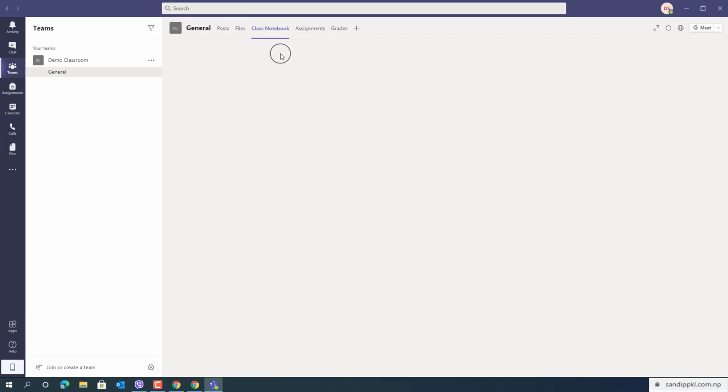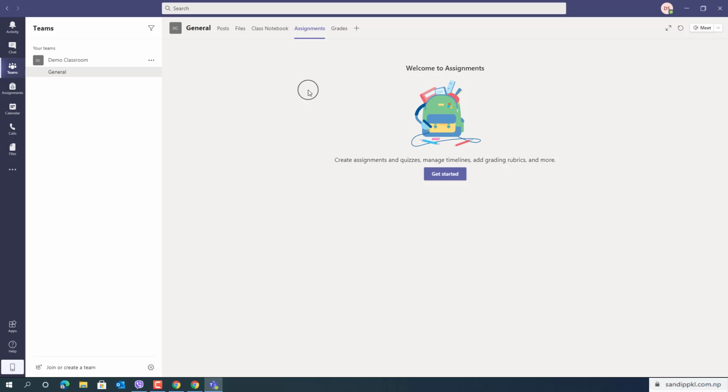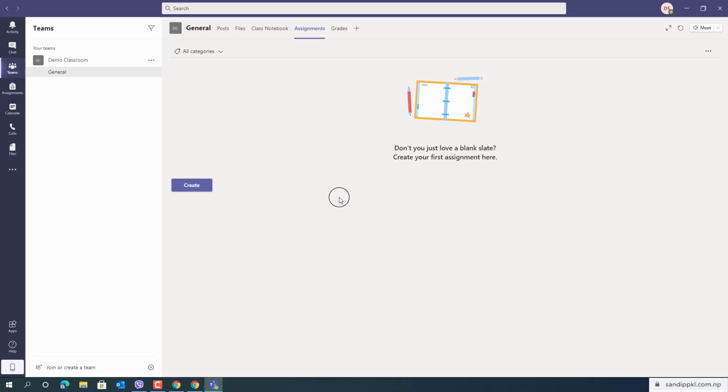Within this you can create a class notebook and assignments. From here you can create assignments and assign them to your students. Here you can see the create option. You can simply create an assignment or quiz this way.